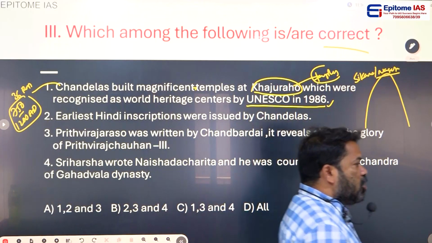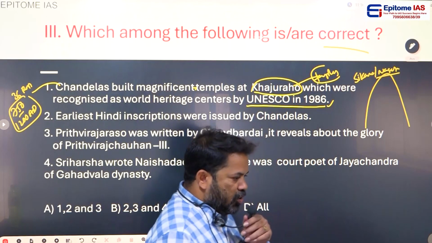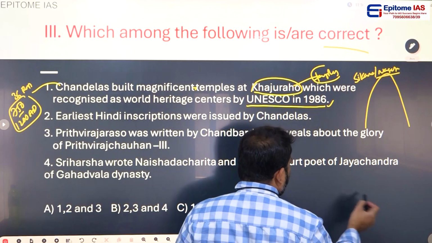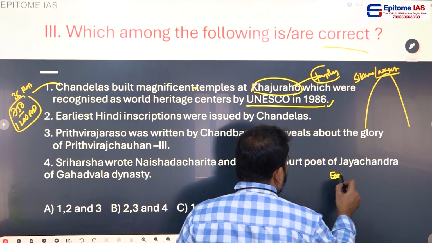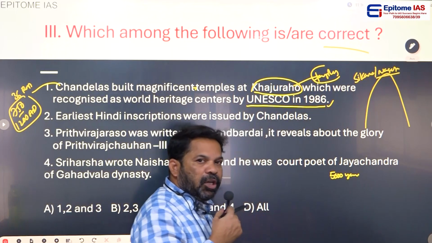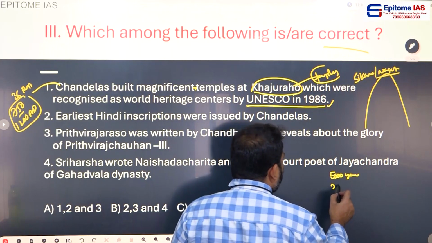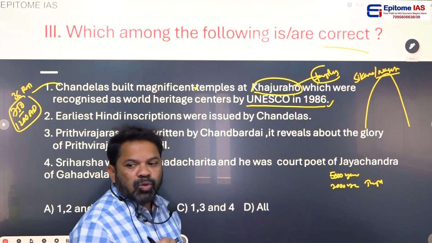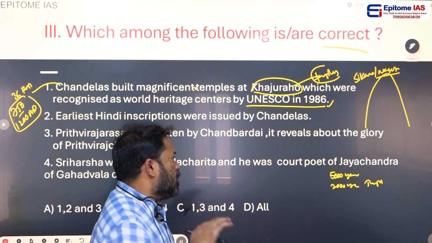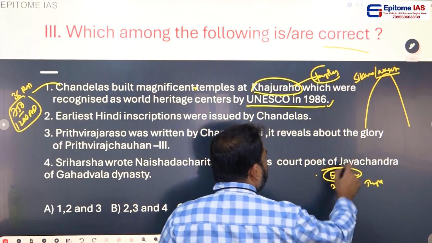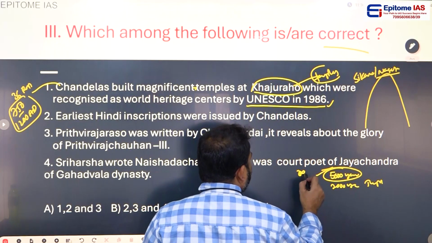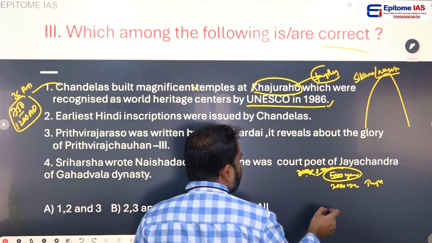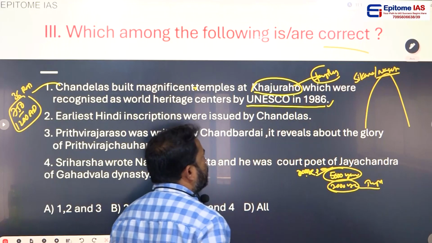Yes, we have a 5000-year history, you know very well. Our history goes back to 3000 BC, the Indus Valley civilization, up to 2000 AD. Totally 5000 years of history. But we have only about 2000 years of history of temple construction. So if anybody asks, we have 5000 years of history, from the Indus Valley civilization in 3000 BC to now, 2024. But temple construction history is just 2000 years.